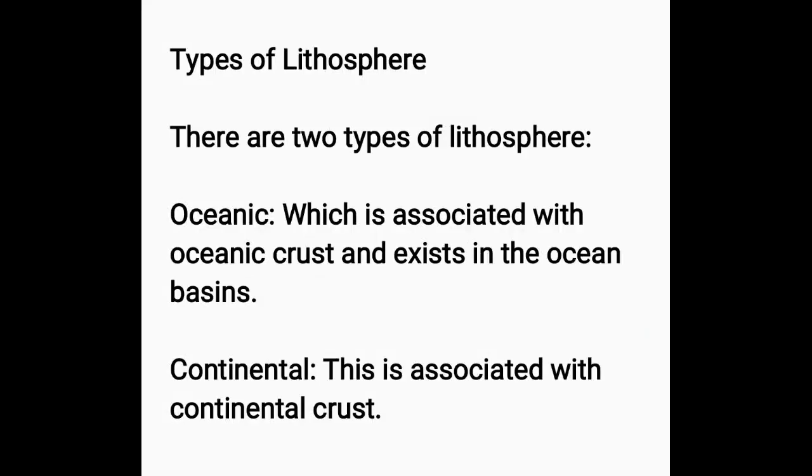The next image gives you the understanding about the types of lithospheres. So there are two types of lithospheres. We have oceanic and continental. Oceanic lithosphere is associated with the oceanic crust and exists in the ocean basin. It means the land which is beneath the oceans.